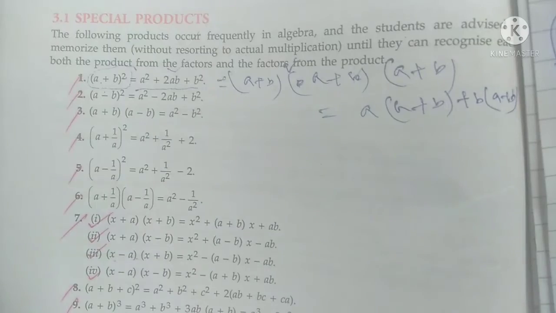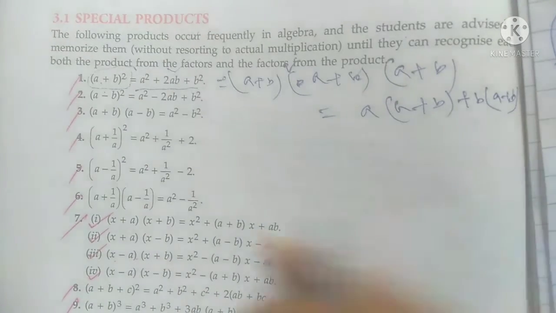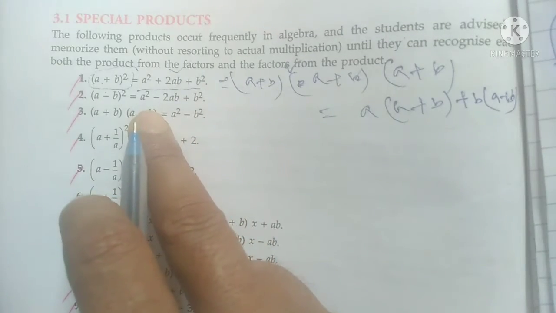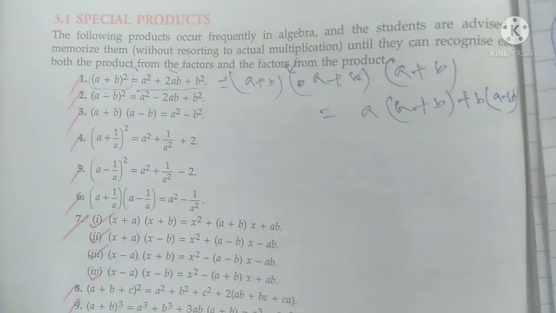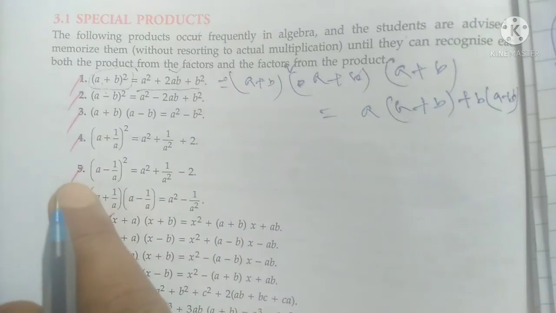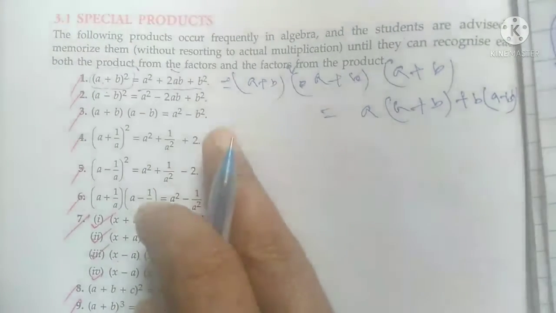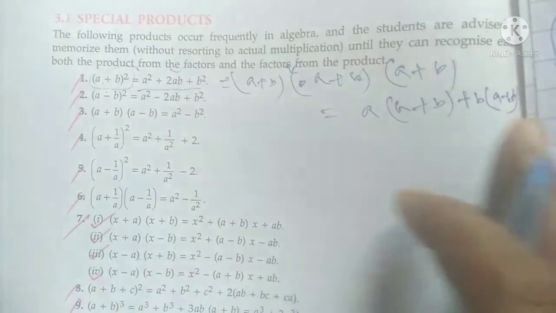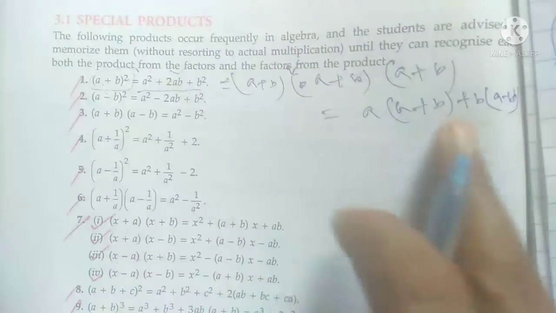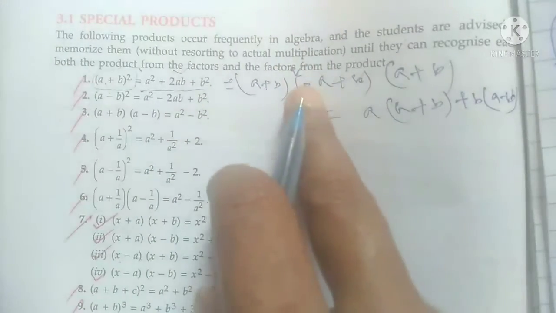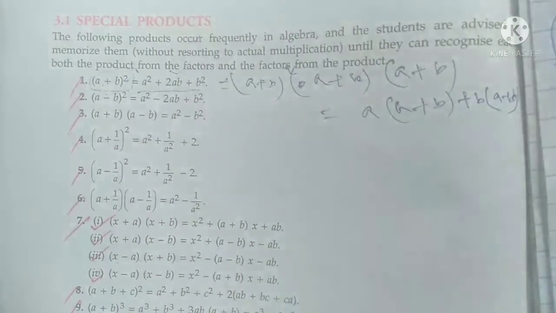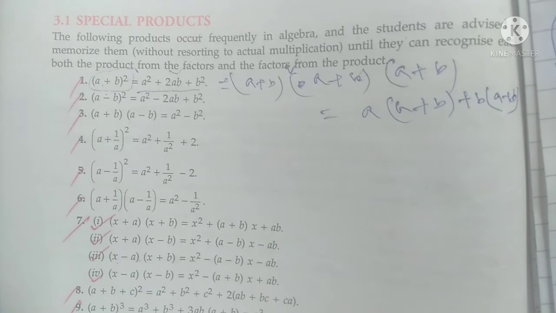So that's why some mathematicians created some formulas which help to solve any special product. To solve the special product, you can apply it this way also, but this way is very lengthy, and I think if you multiply with this method, your math may be wrong.